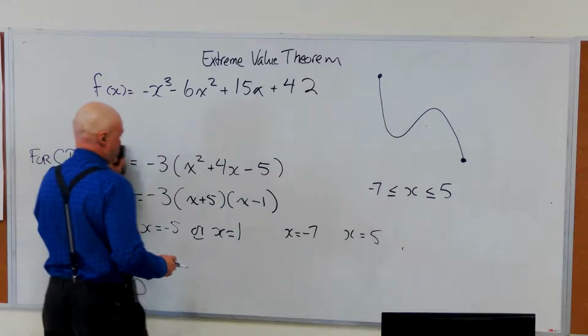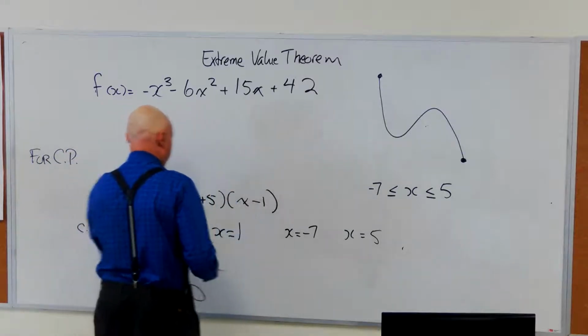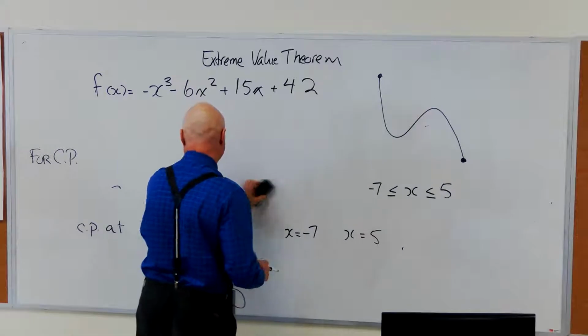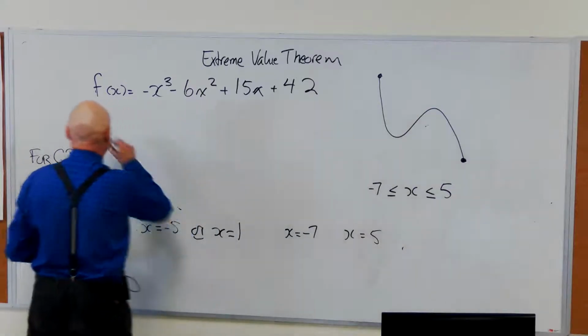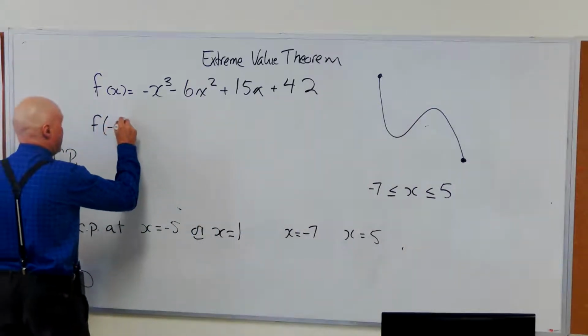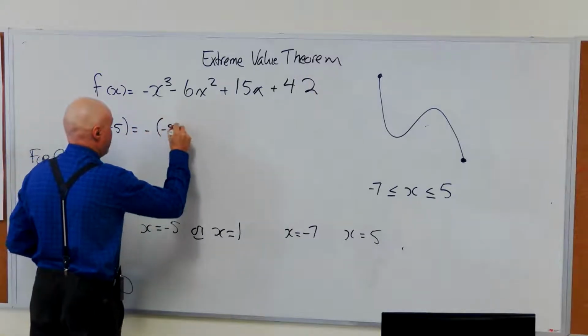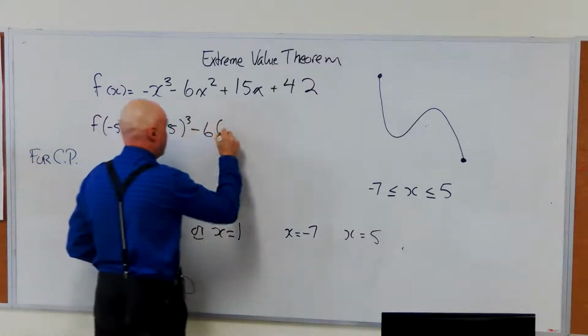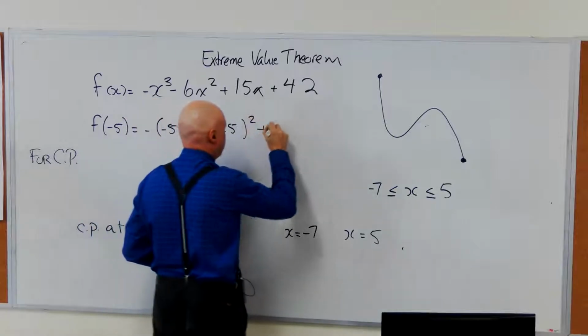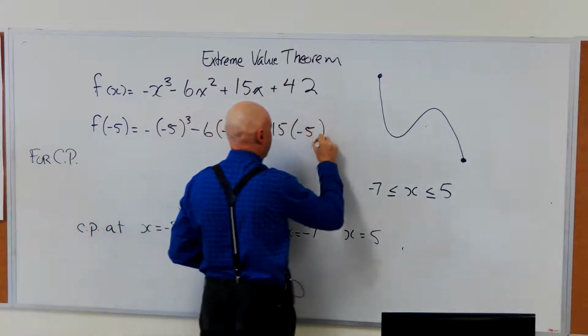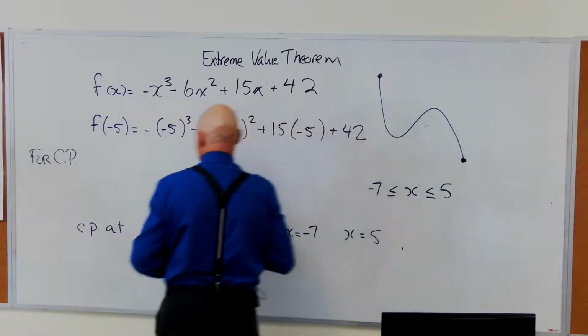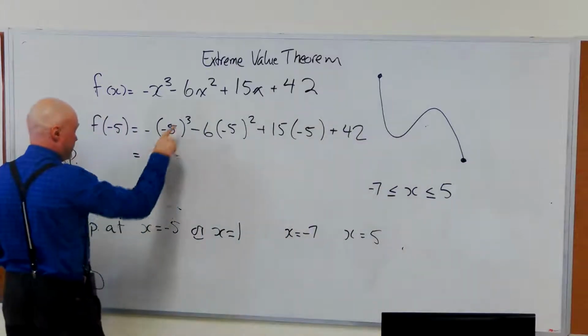So let's do this one. We'll find the y values. We'll figure out what the maximum and minimum is here. Okay. So f at -5 is equal to negative 5 cubed minus 6 times -5 squared plus 15 times -5 plus 42. Oh my goodness, this is really going to tax everything I've got.